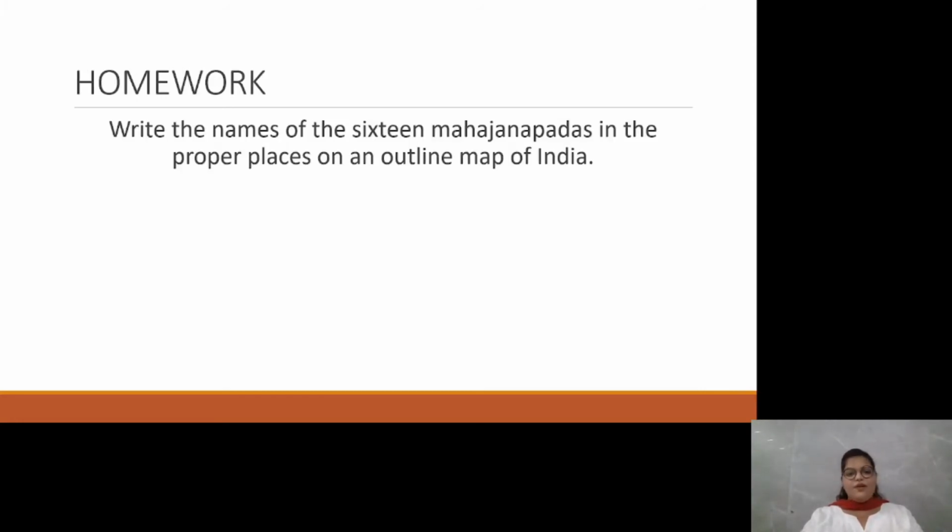But no class is over without the homework. So the homework for you all today is to write the names of the 16 Mahajanapadas in the proper places on an outline map of India. So what you have to do is get a map from the stationery shop and name the 16 Mahajanapadas that were there.